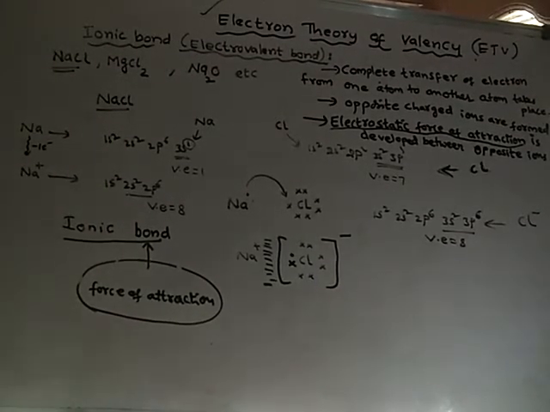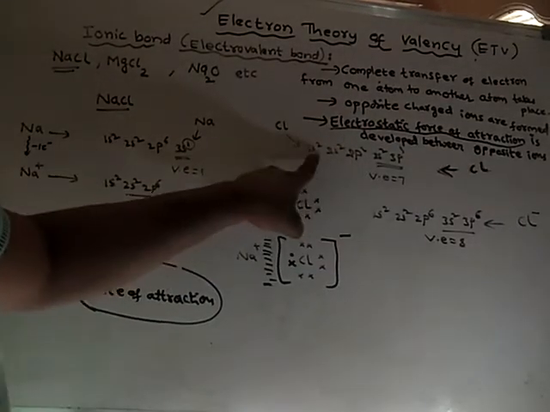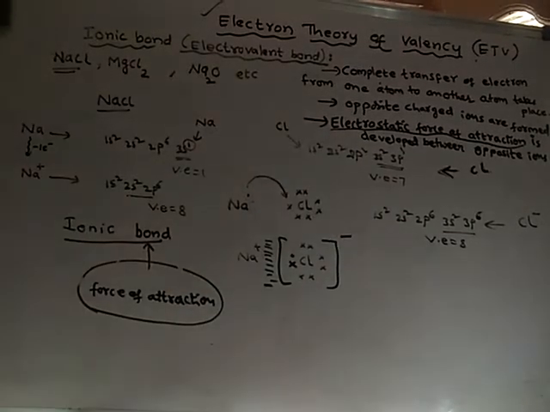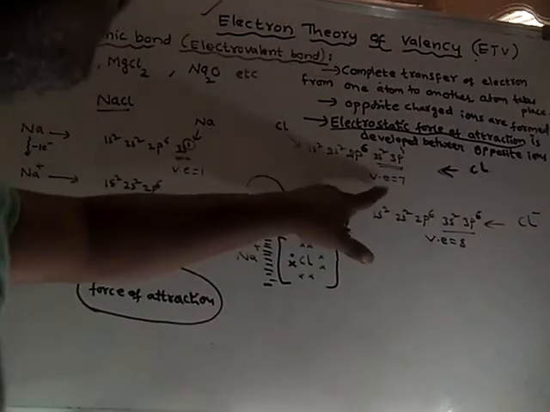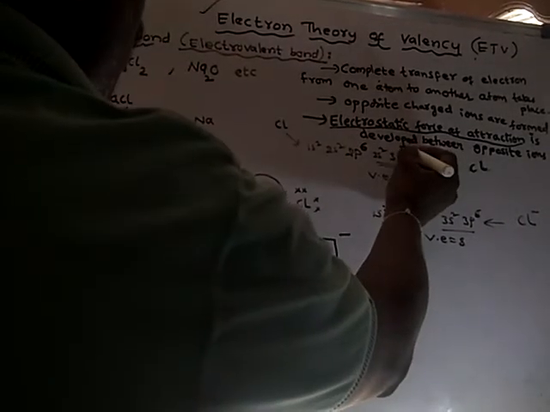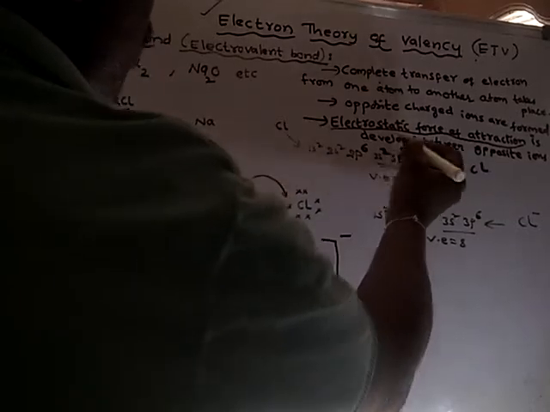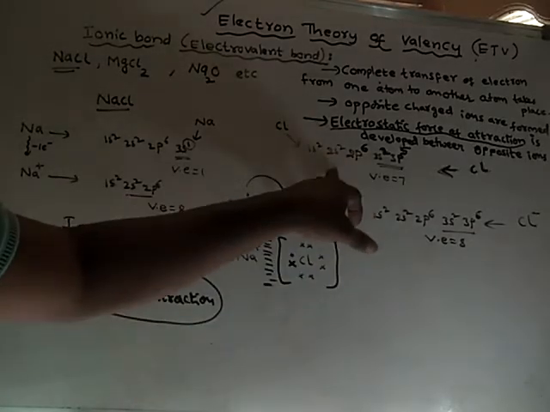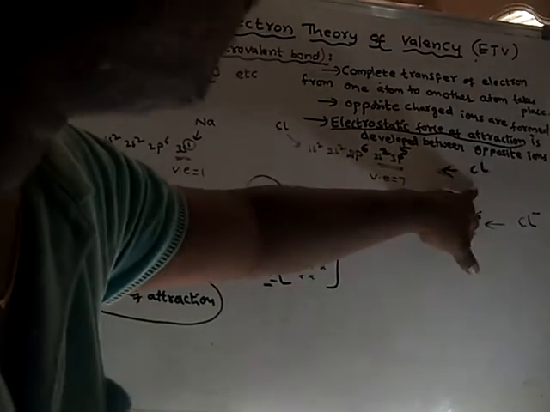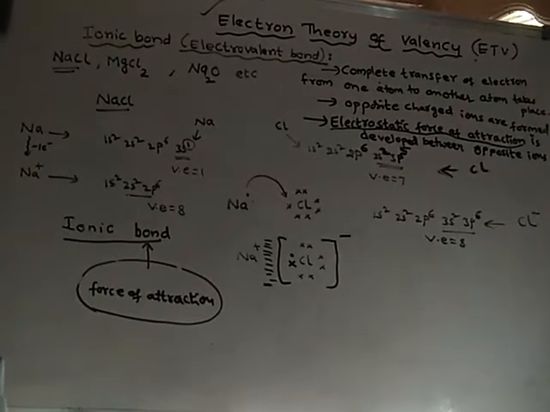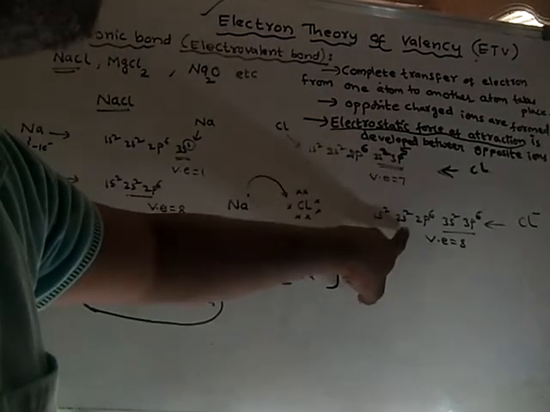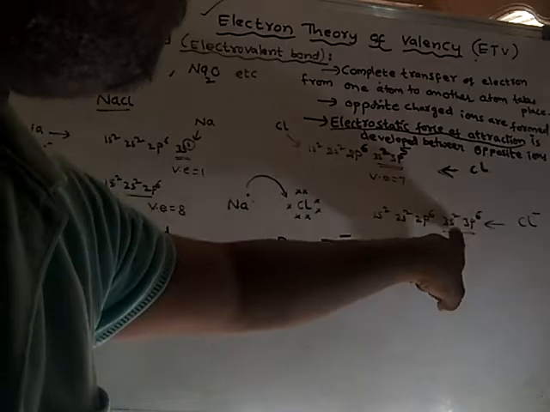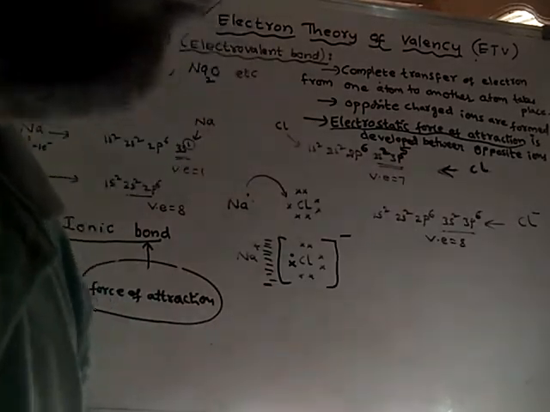In the same way, chlorine atom also. Chlorine has this configuration, 3s2 3p5, with only 7 valence electrons. With this electronic configuration, chlorine is unstable. If it gets one electron into the third orbit, then the third orbit has 8 electrons.